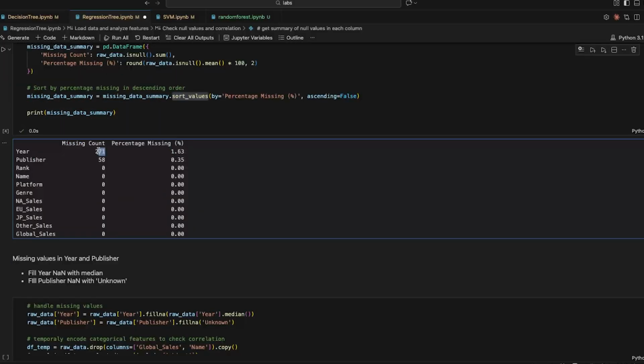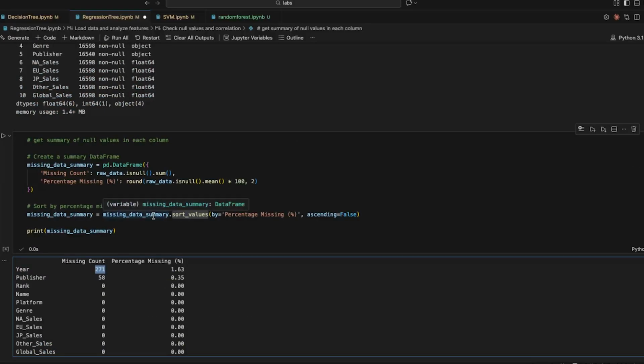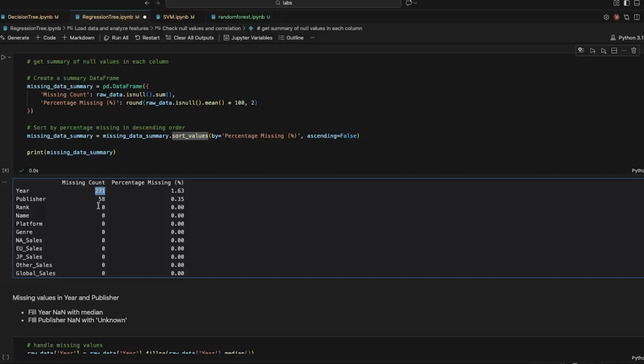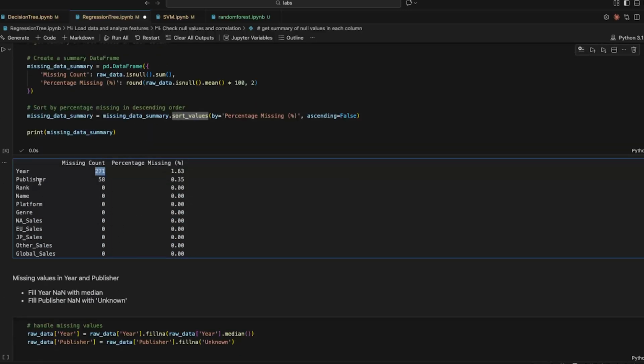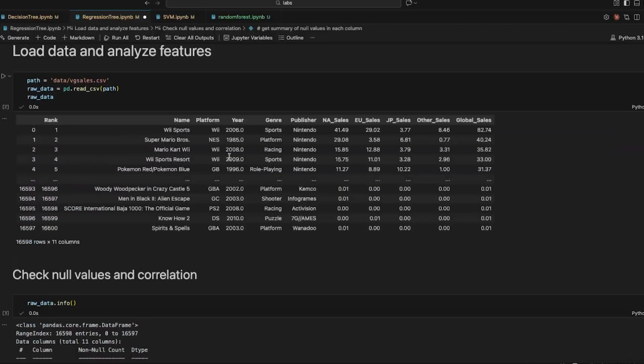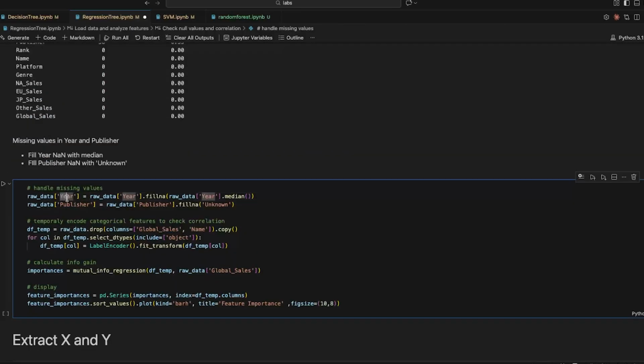So the way we treat the null values is really gonna depend on the data of the null values. For example, here we have year and publisher. So year we can fill with median, and publisher we can fill with unknown, because some indie games can have no publisher, so it could be unknown. And for year we can get the median of the year the game was released, so it's not gonna be a problem. We just take the year, fill the null values with the median of the same values, and the publisher we fill the null values with unknown.